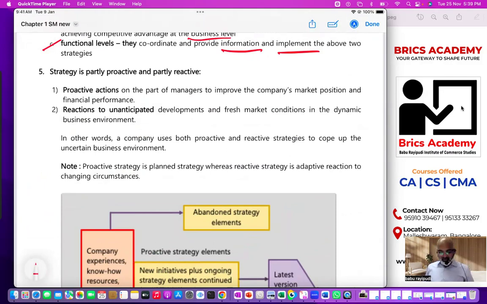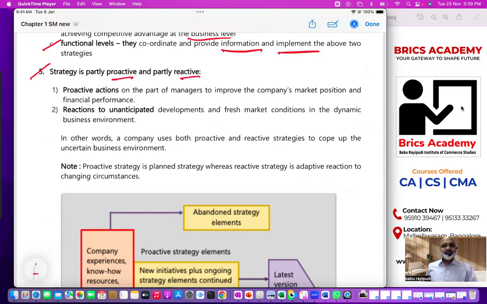Now let us understand one more small concept in the first chapter, that is whether strategy is proactive or reactive. First of all, you need to study like this: whether strategy is proactive or reactive. I'll use simple language first of all, because that is the problem. Language is the main issue in strategic management. And practice writing: how to practice writing and how to solve answers, I will give you properly. Though ICA has given model answers, I'll properly summarize the answers and give you.